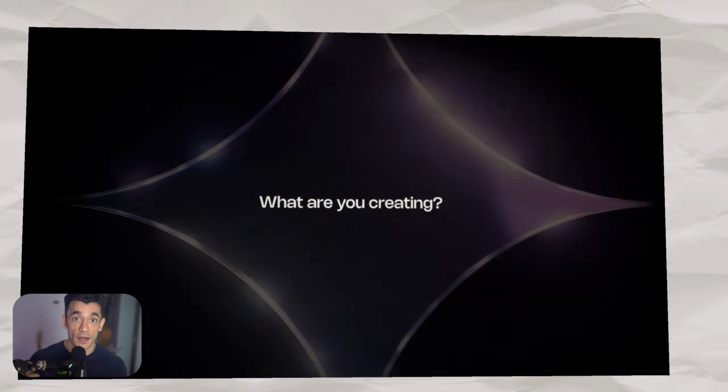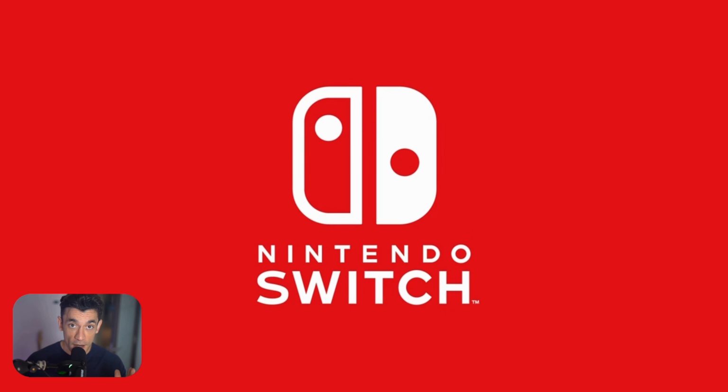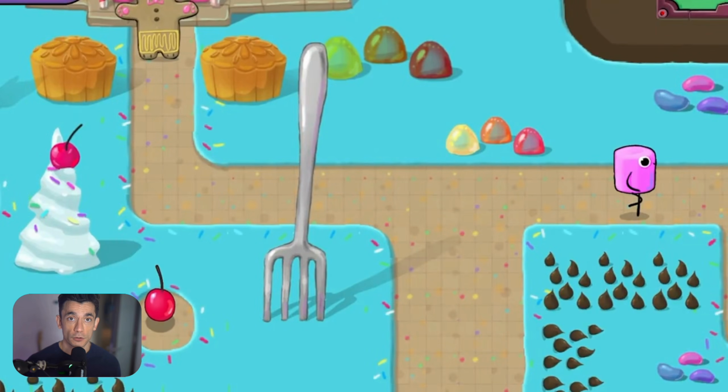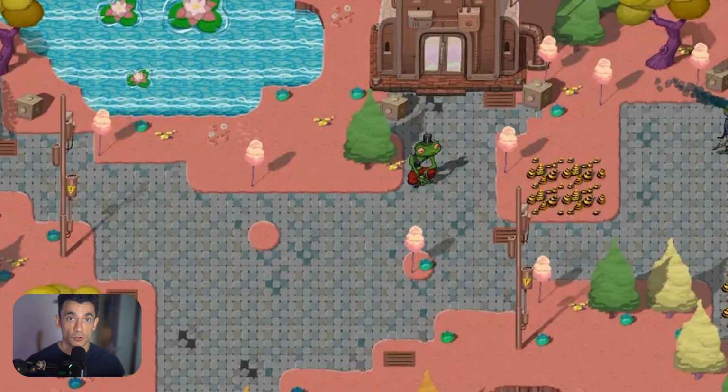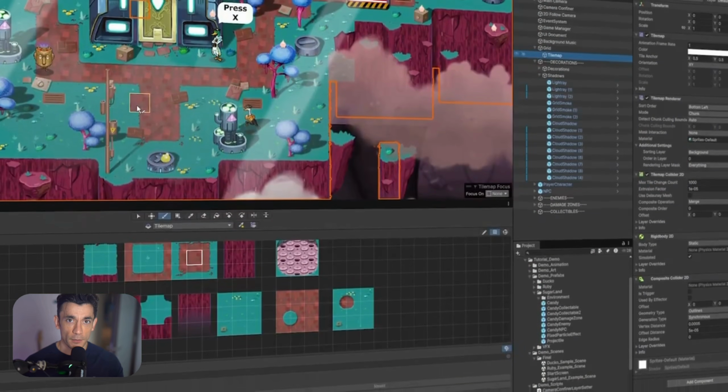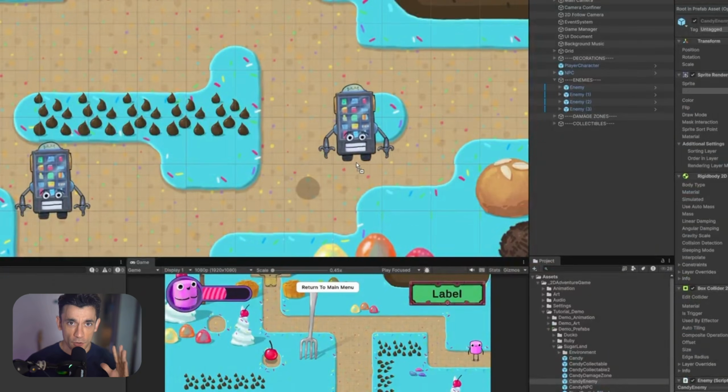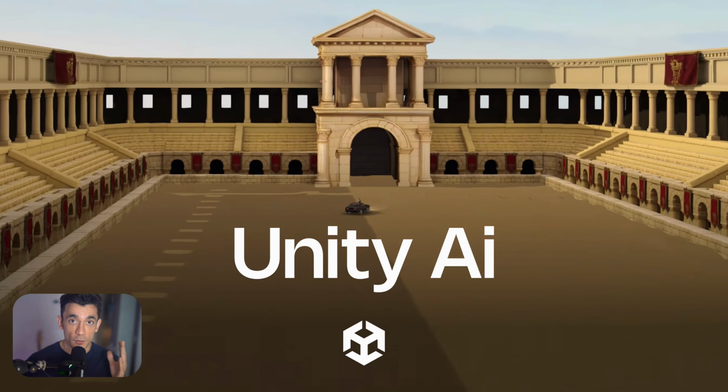What if you could build an entire game, the code, the assets, the scenes, just by talking to your editor? No more Googling for hours, no more copy pasting scripts from Stack Overflow, no more getting stuck because you don't know how to do one thing. What if your game engine just knew what you wanted? That's not a dream anymore. That's Unity AI, and it just went into open beta.